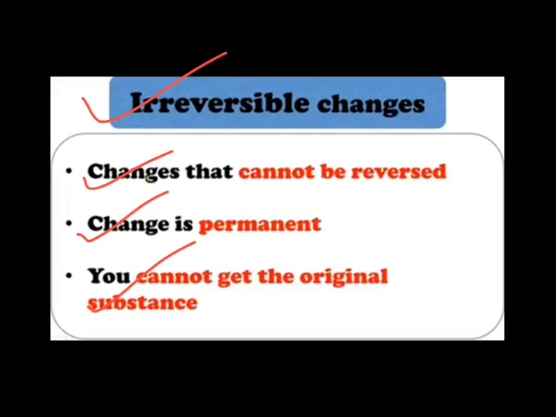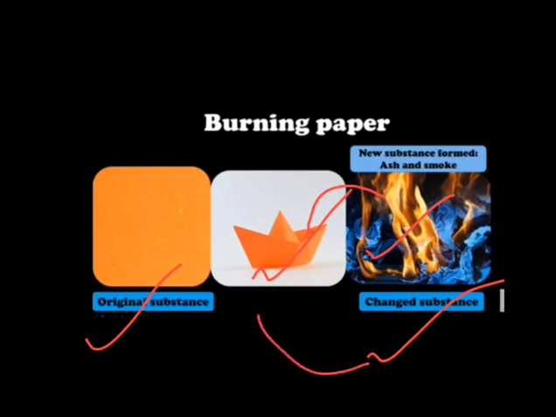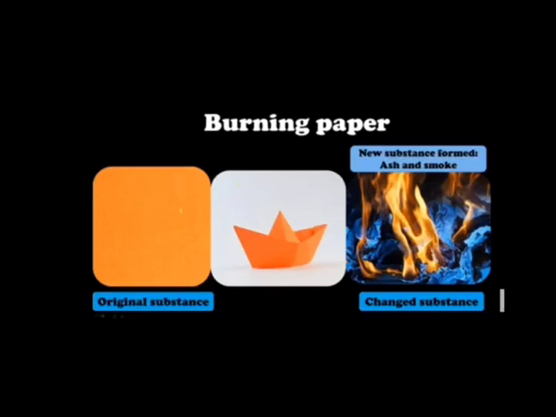Okay, here we have a piece of paper. This is the original substance from which we made a boat. Okay, but now we put this boat or this paper on fire. So in this case the paper is turned into ash and produces smoke. Okay, so this is the changed substance. So from this changed substance, can I get back this paper? Obviously no, I cannot get back this paper because I have just burnt it.